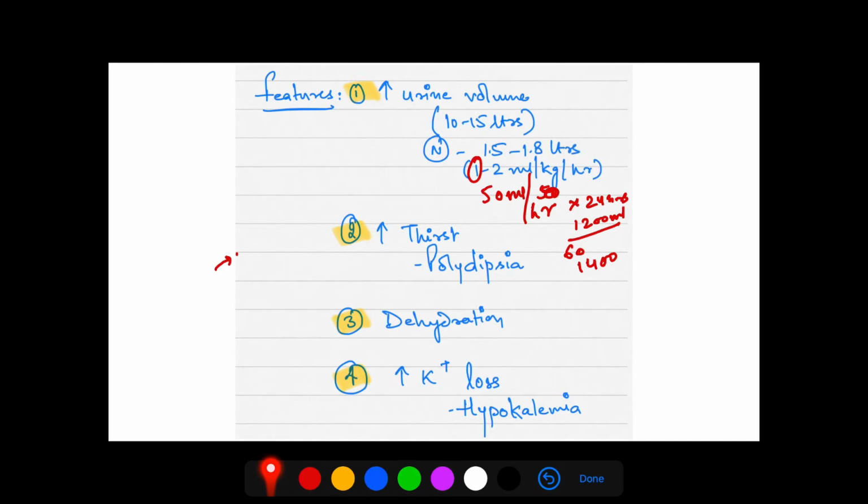Now in diabetes insipidus, it can go up to 10 to 15 liters. Now you will pass a lot of urine, so that means there will be dehydration. So dehydration, and then there will be increased thirst. You will feel thirsty, the person will feel thirsty.